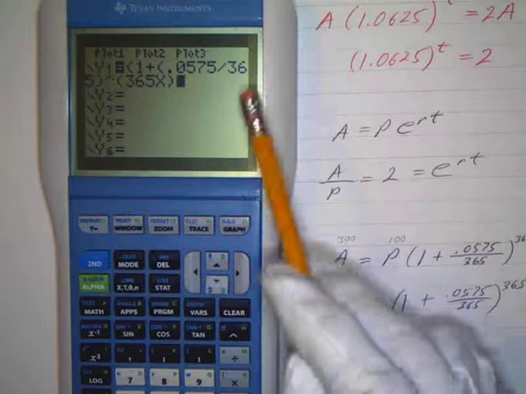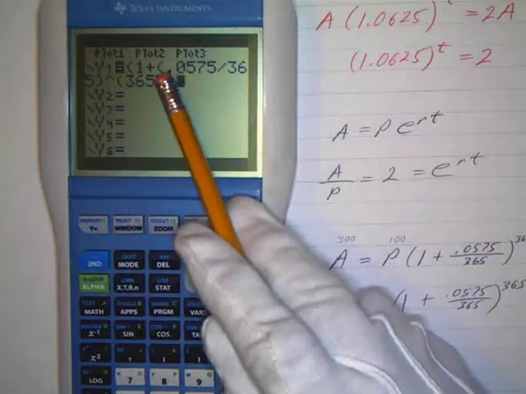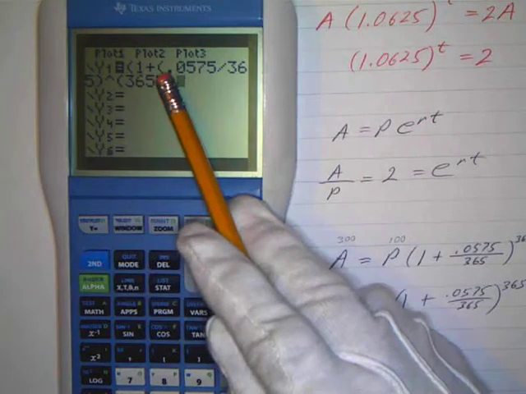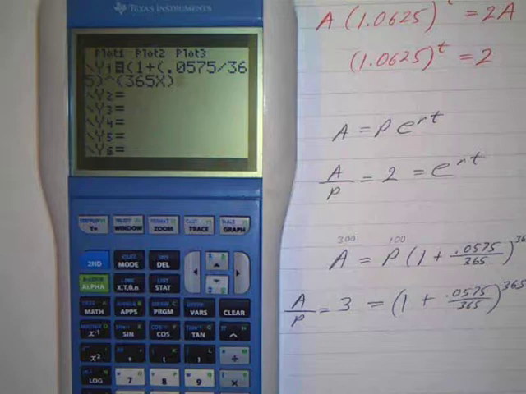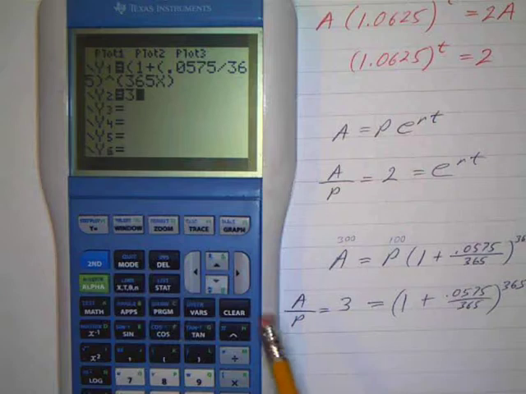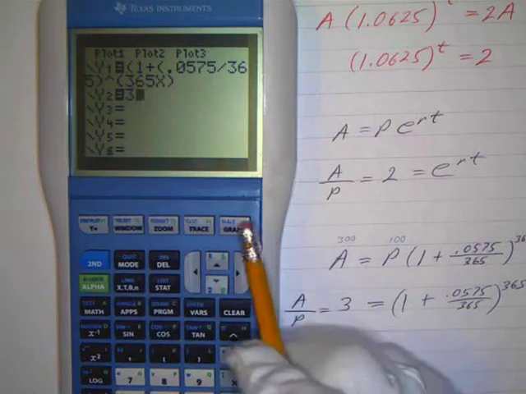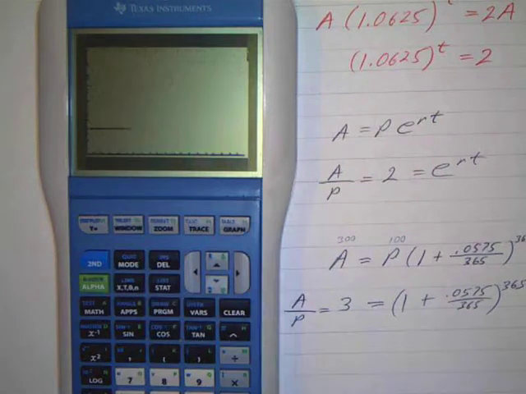Now again, if you didn't put the parentheses here, it would raise it to the 365 power, and then it would multiply the whole thing by x, so you would get the correct answer. Okay, and then we want that to equal 3. Okay, so I hope you see how we put that in, and be careful on these parentheses. You have to understand how the calculators work. And then just graph this, and we can use our same setup and see how that works.